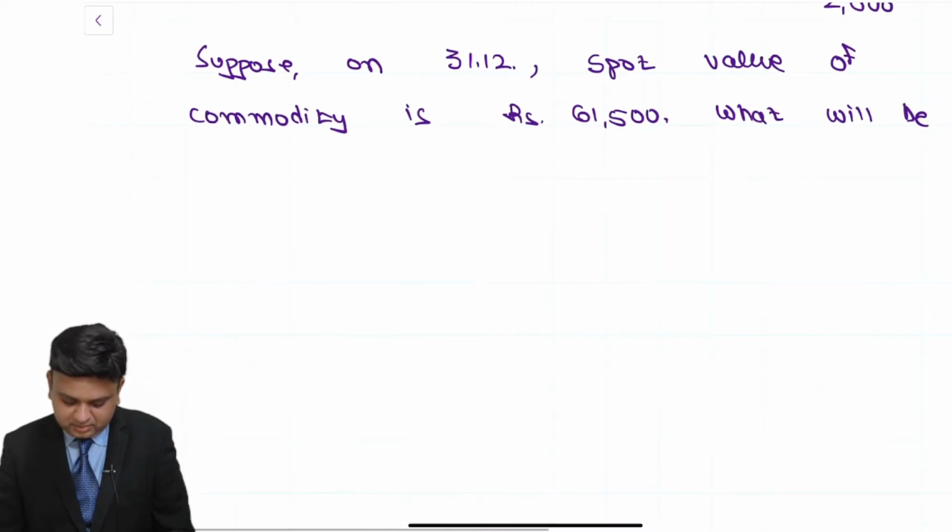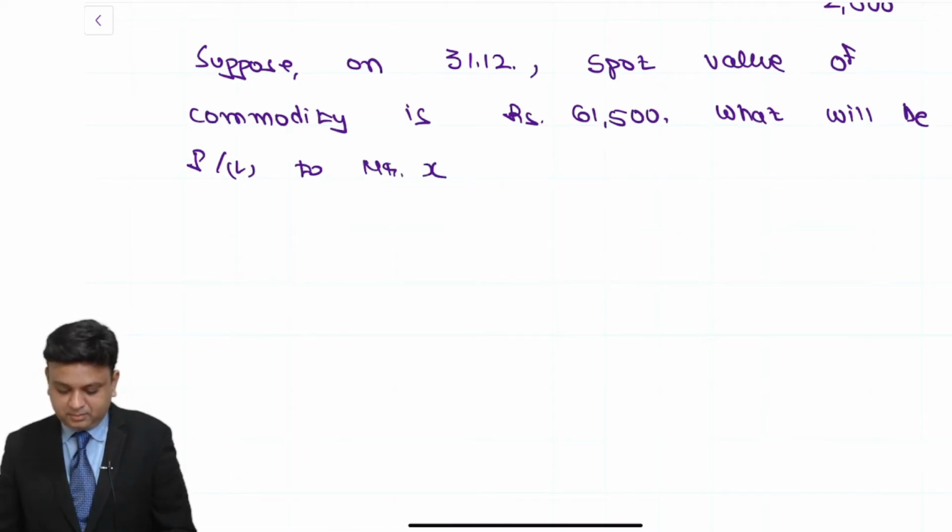What will be the profit or loss to Mr. AB? That is my question.